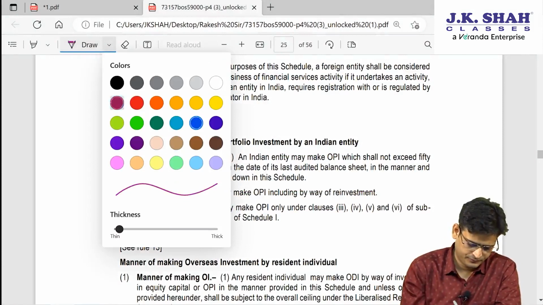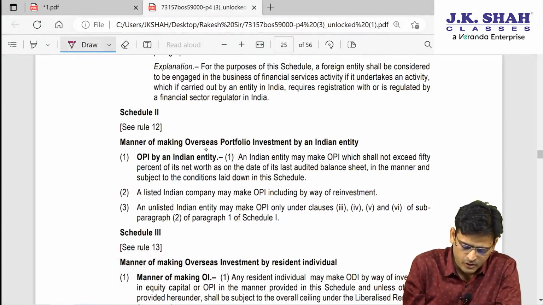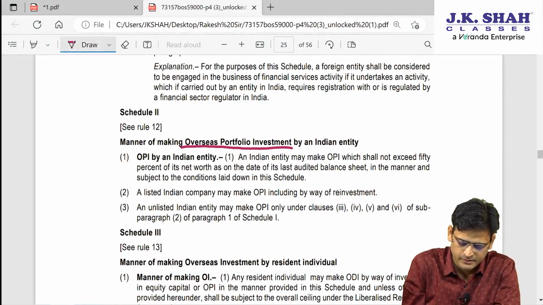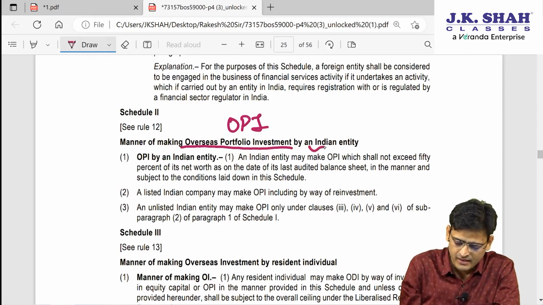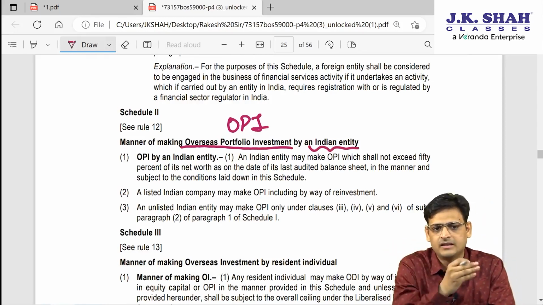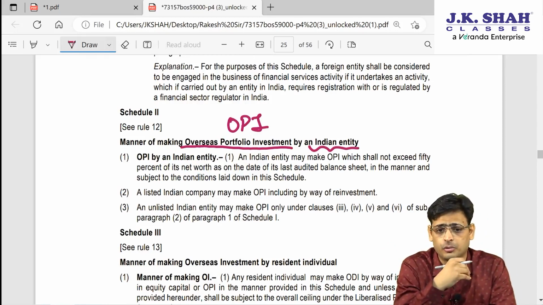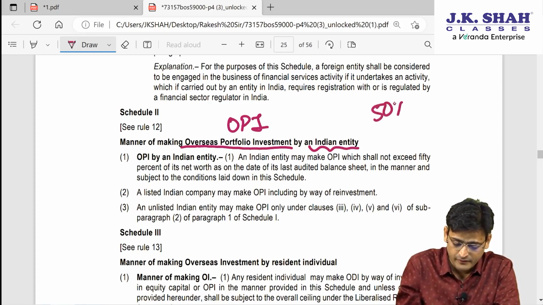Schedule 2. So Schedule 2 is meant for overseas portfolio investment, OPI, when it is made by an Indian entity. So when an Indian entity is doing OPI, then the provision is given in Schedule 2. What they are saying is that an Indian entity can make OPI up to 50% of net worth.